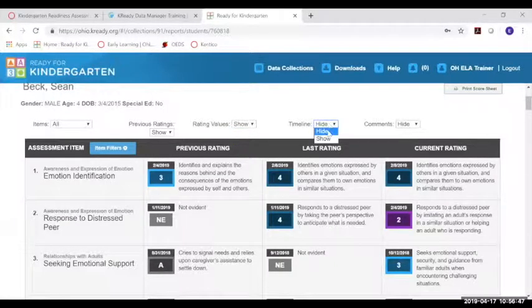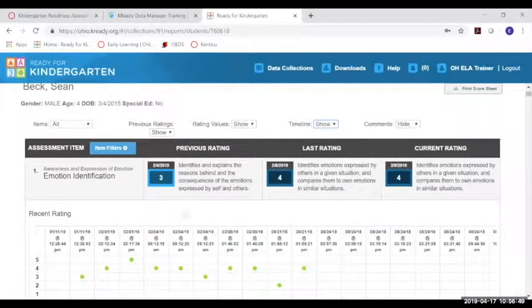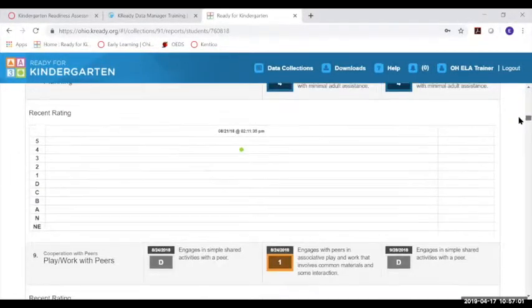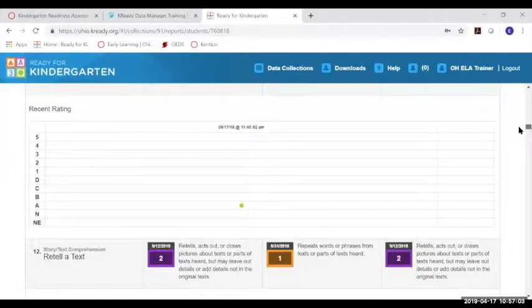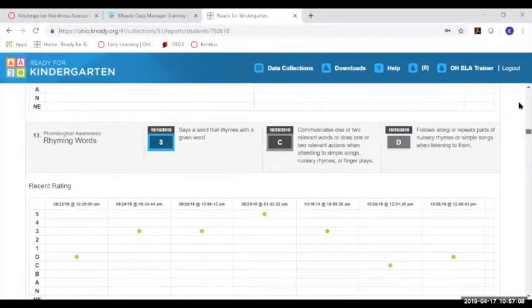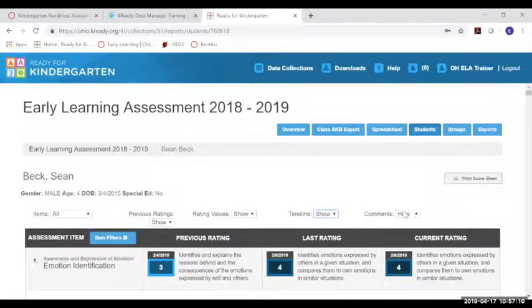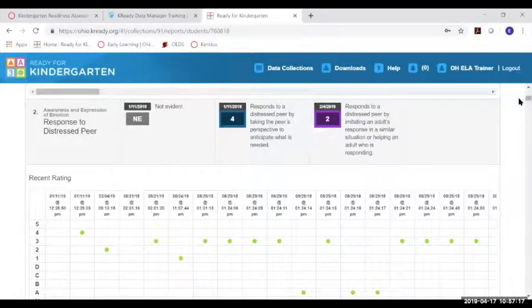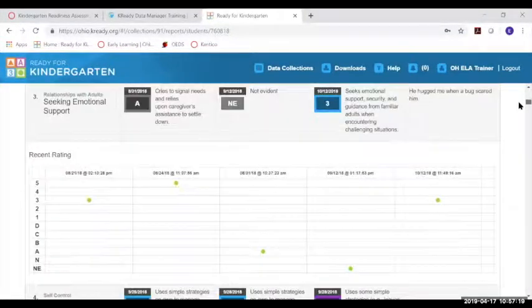You can also include a timeline, or you can hide it. The timeline is going to show all of the data points that have been entered. As a reminder, I have not filtered this out very much, so this report is very lengthy. This has almost every SKB, and you can see whether data has been entered or not, and the dates and times. Finally, comments. They're hidden at this moment, but if I show the comments, I can scroll down and see whether or not comments have been entered.